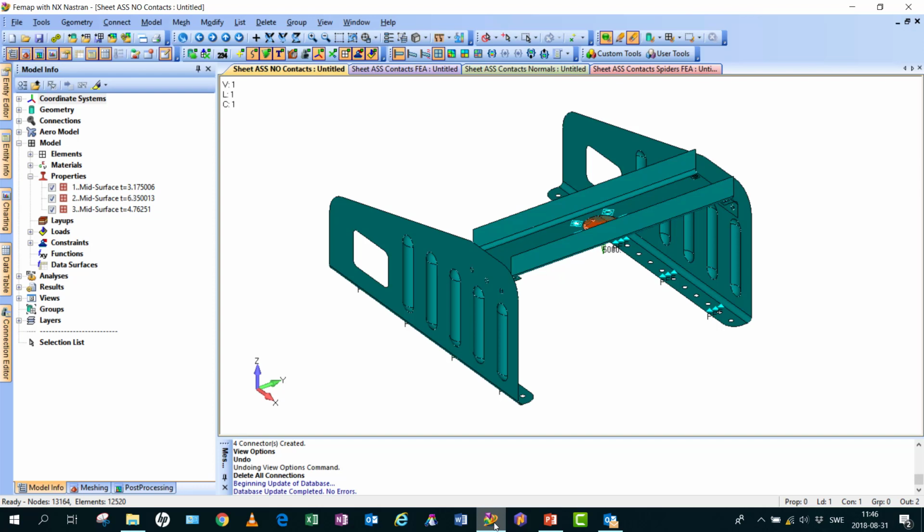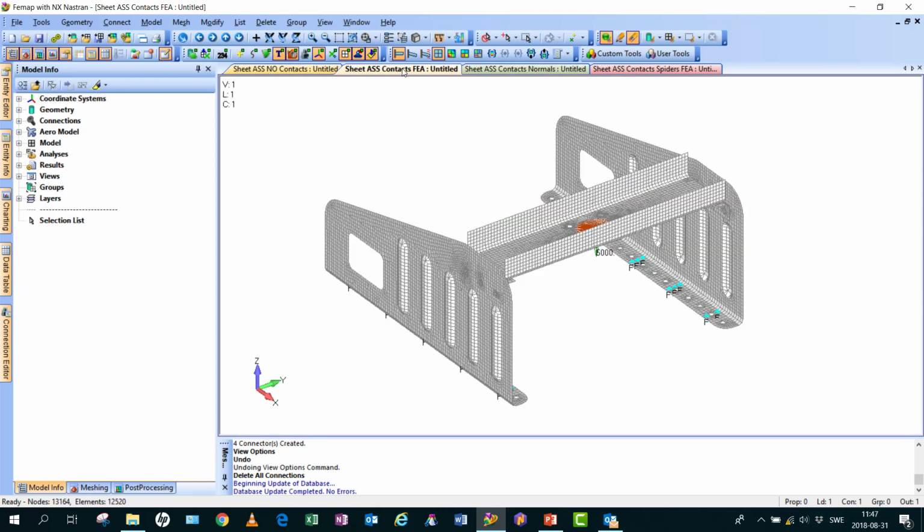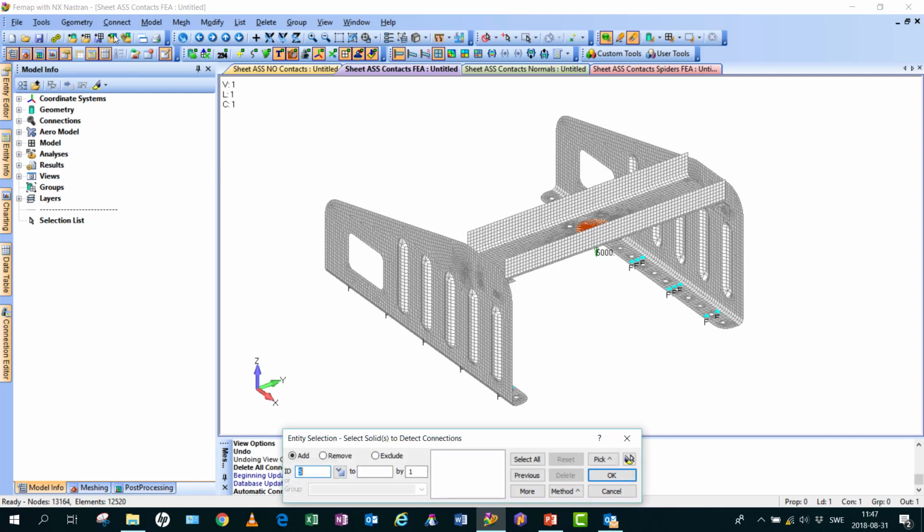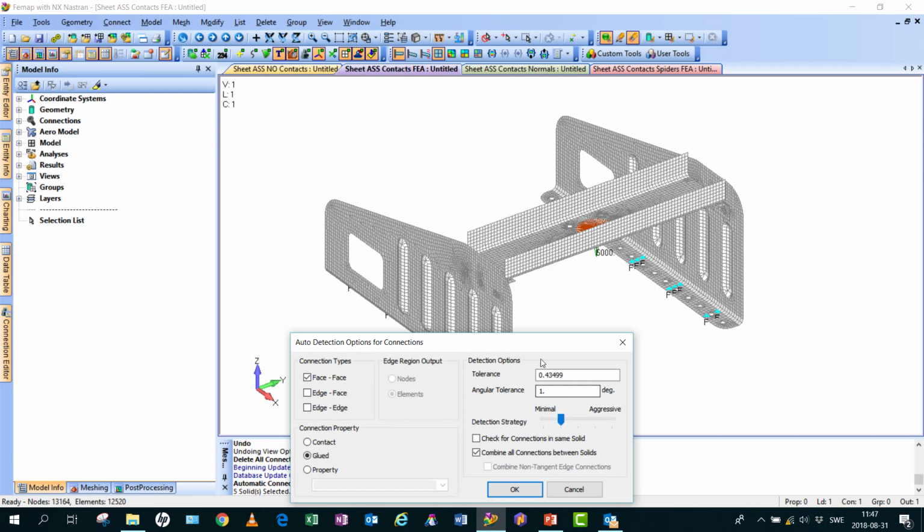The following FEMAP model consists of mid-surface extracted geometry. In this case, searching after possible connections using connect automatic command requires a definition of detection tolerance, which depends on plate thicknesses.